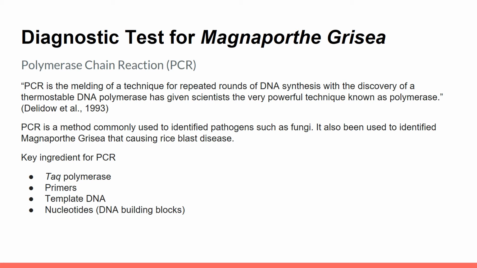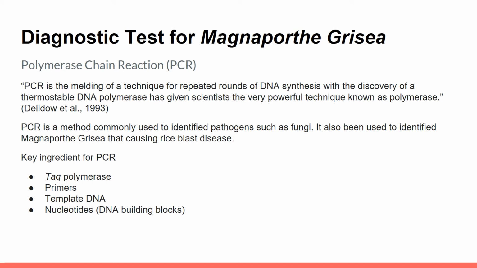What is PCR? PCR, stated by Delido et al. 1993, is the melding of a technique for repeated rounds of DNA synthesis with the discovery of a thermostable DNA polymerase, which has given scientists the very powerful technique known as polymerase chain reaction.